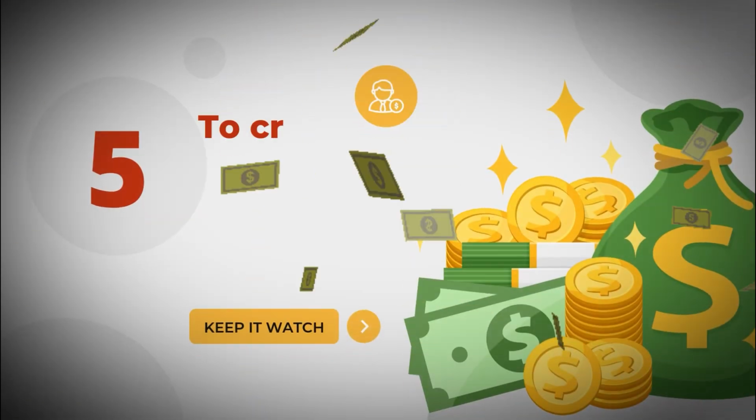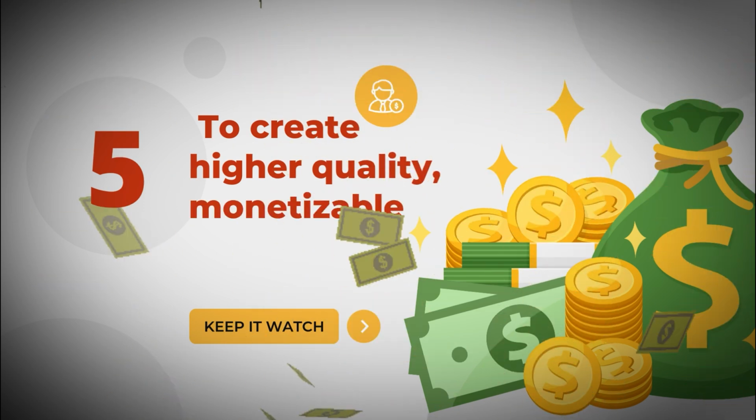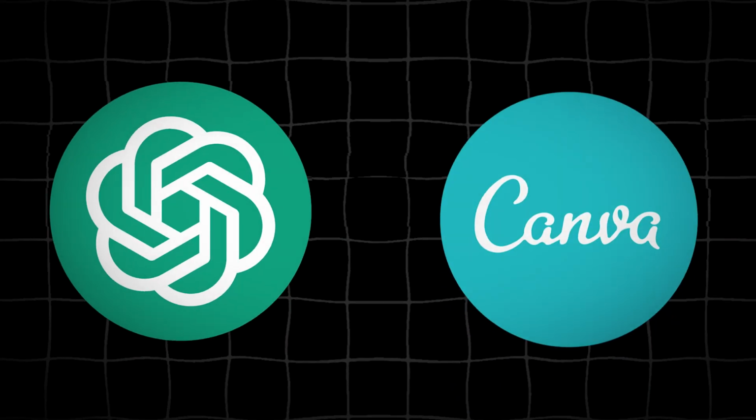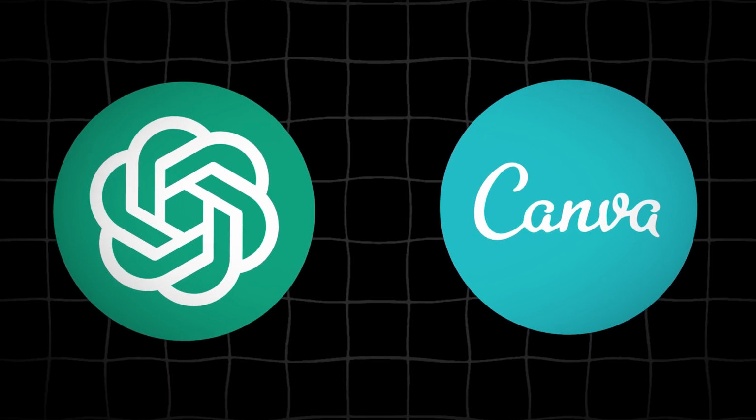And there you go, a 5-step process that demonstrates exactly how to automate your video making processes using AI tools such as ChatGPT and Canva. Now, from brainstorming ideas to scripting, creating visuals, cutting together, and finishing off by optimizing for monetization, you now have a complete system that can get you to high-quality, monetizable content easily and quickly.